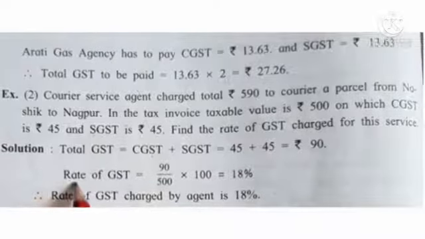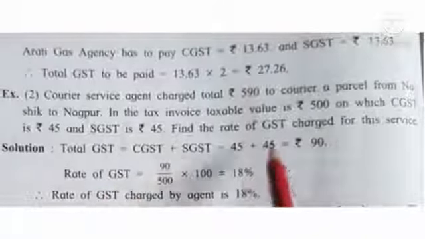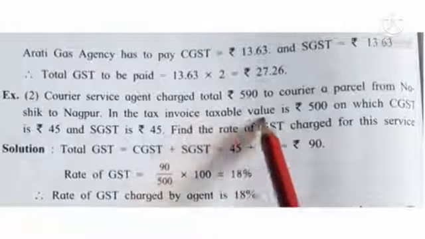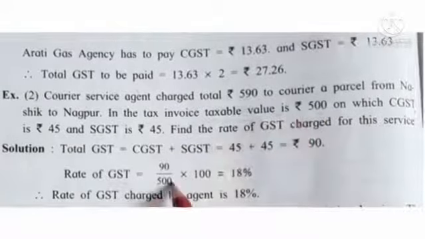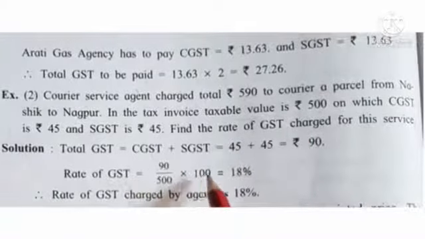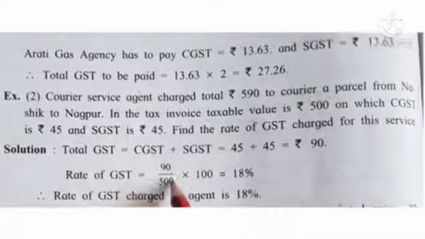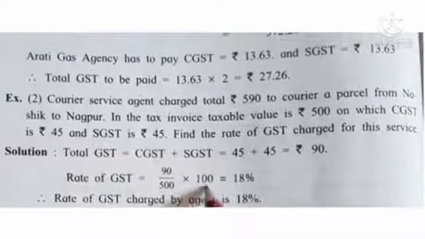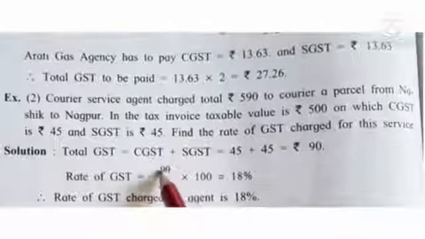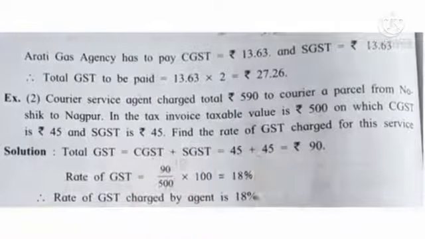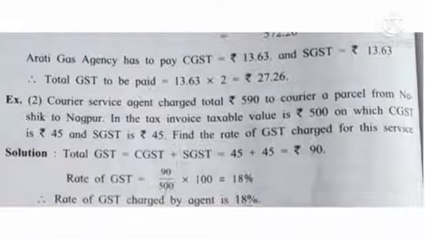And here, rate of GST is equal to, on how much amount? Taxable value is 500. So here rate of GST is 90 upon 500 into 100. 0 gets cancelled. 5 ones are 5, 5 eights are 40. So 18%. Therefore, rate of GST charged by agent is 18%.